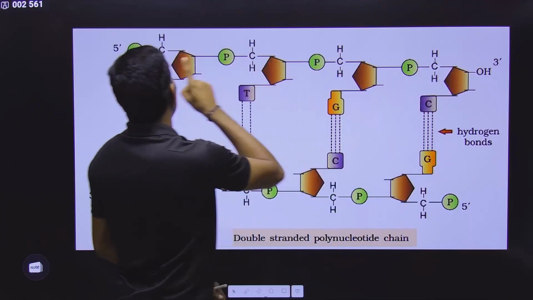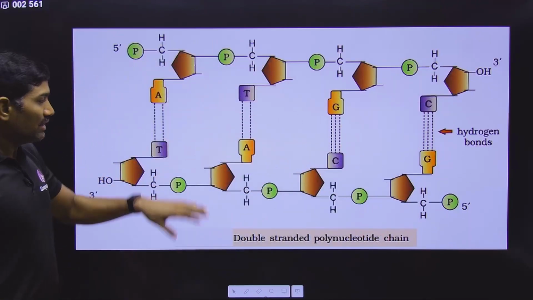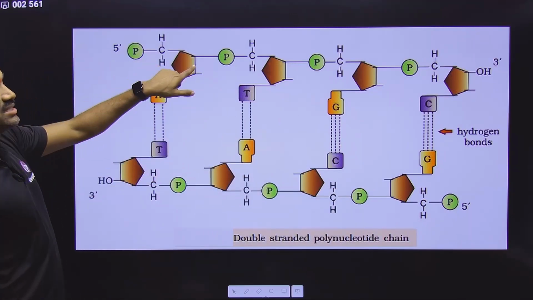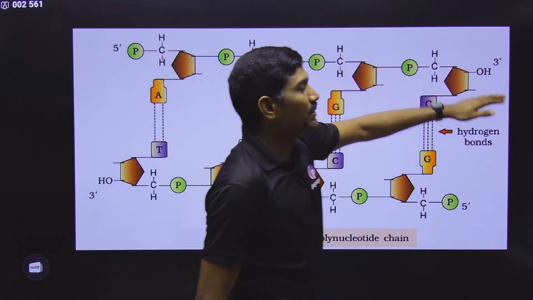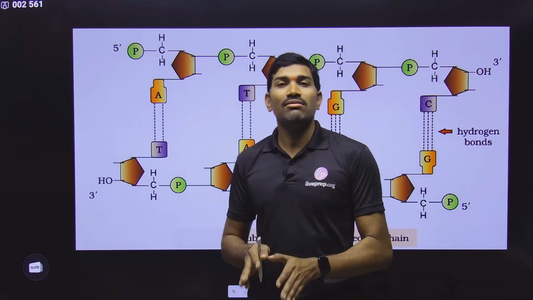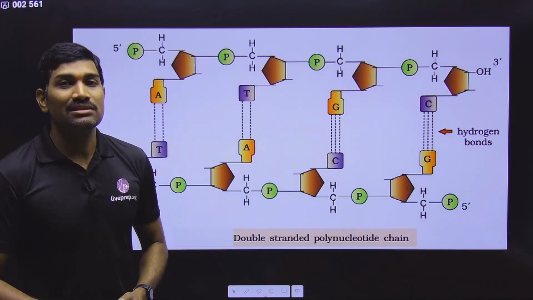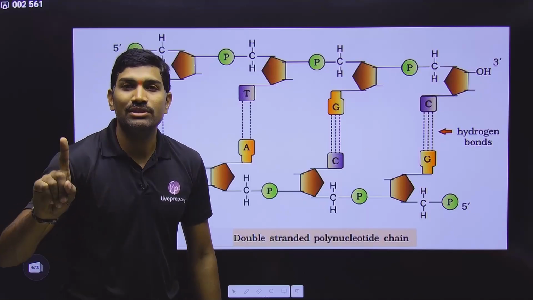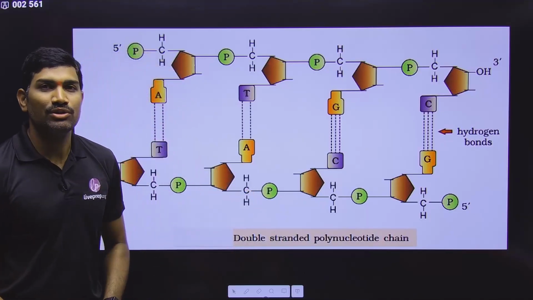But this one it is opposite. So observe carefully. When this strand is synthesized, it is synthesized from 5 prime to 3 prime, because always DNA or RNA synthesis occurs only from 5 prime to 3 prime. It can never happen from 3 prime to 5 prime. This is a very important point you need to understand.